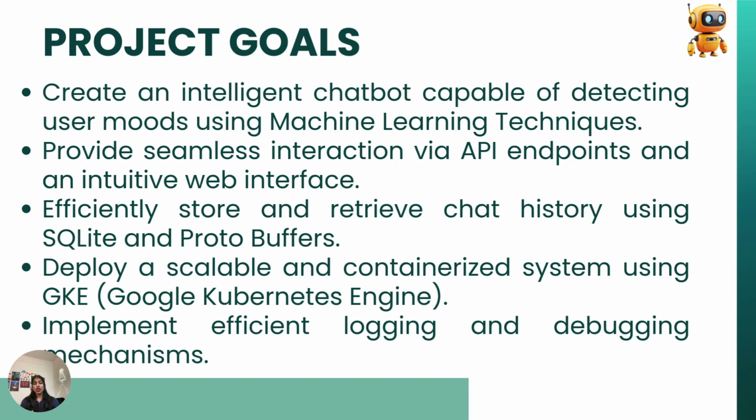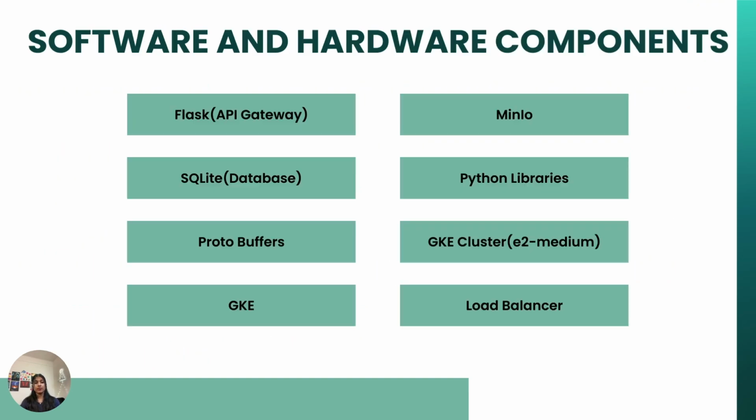Our goal was to design a chatbot that not only responds to queries but also understands users' emotions through machine learning. The system is accessible via a web interface and API endpoints, ensuring ease of use and integration. We used SQLite to reliably manage chat history and protocol buffers for efficient structured data storage. For deployment, we leveraged Google Kubernetes Engine (GKE), enabling scalability and reliable operation in distributed environments. Finally, we implemented robust logging to monitor performance and track errors seamlessly.